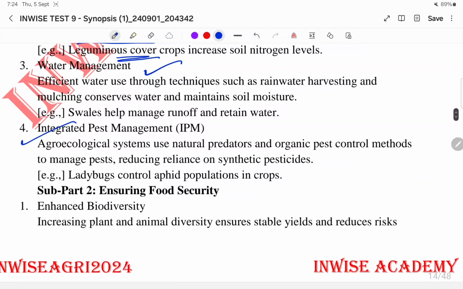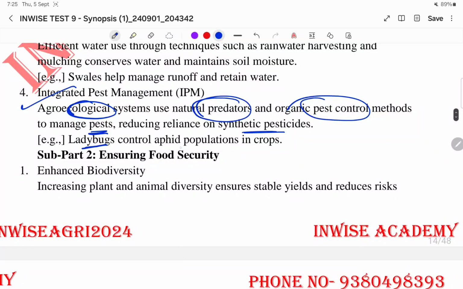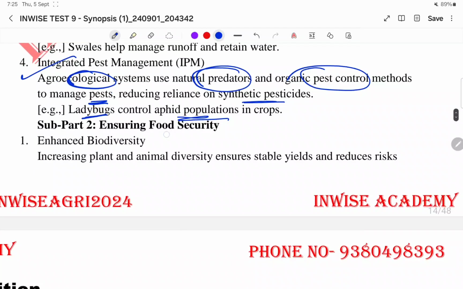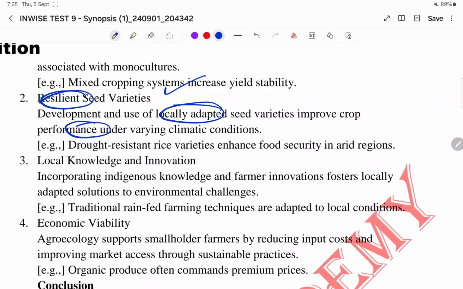Then integrated pest management. Agroecological systems use the natural predators, organic pest control methods to manage the pest and reducing dependence on synthetic pesticides. Example: ladybugs, they control the aphid population in crops. Then enhancing food security, like enhance the biodiversity, plant and animal diversity. Then mixed cropping systems. Then resilient seed varieties, like development of and use of locally adapted seed varieties. They improve the crop performance to suit specific local condition, like drought resistant rice varieties. They enhance the food security in arid regions, right?